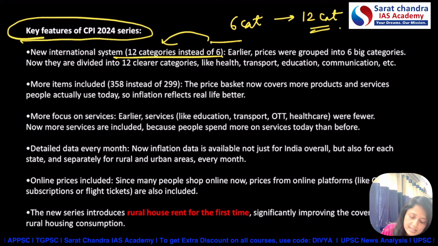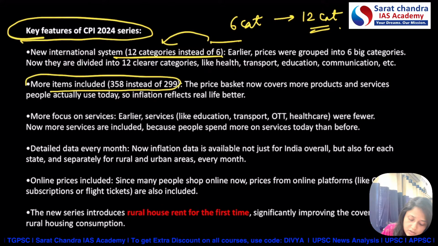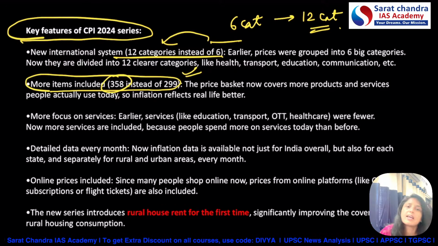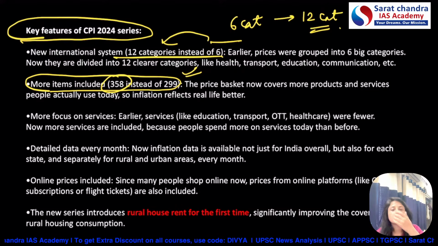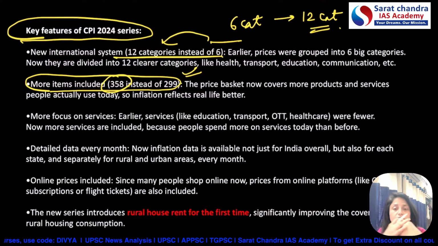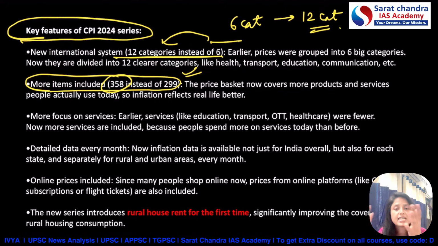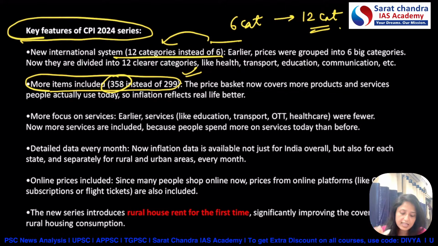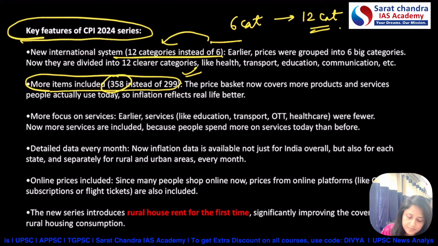The second important thing is that the number of items has been increased from 299 to 358. The reason is that in the past few years various kinds of services have increased. When we are talking about goods and services, the consumption of services like OTT platforms or online shopping platforms has increased. That's why the number of items has been increased in the 2024 series.